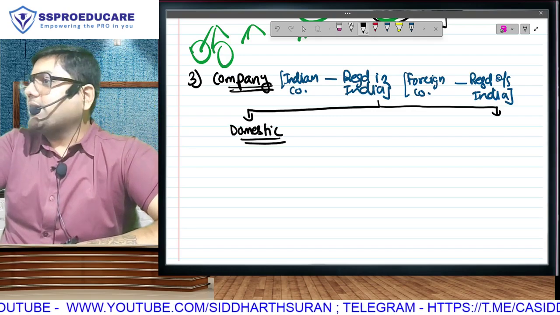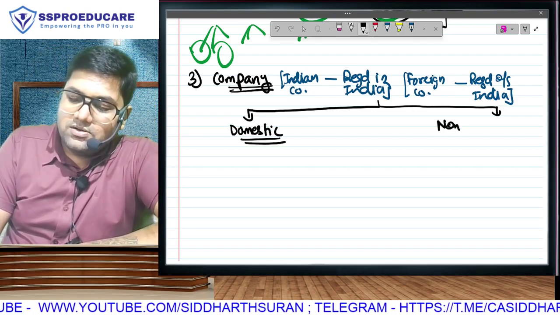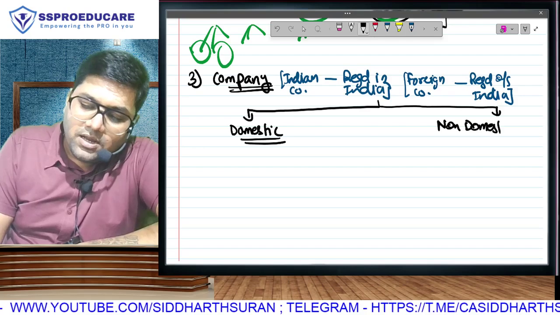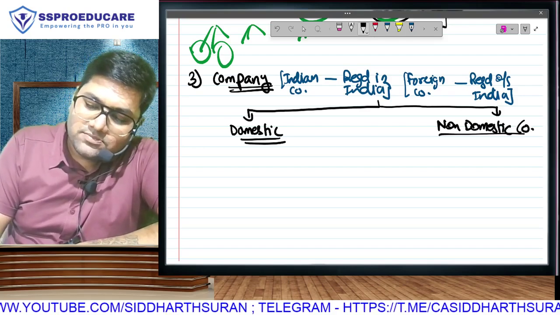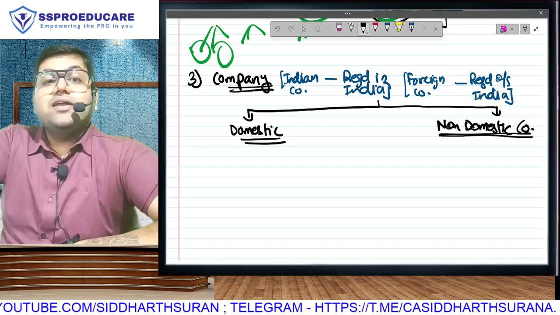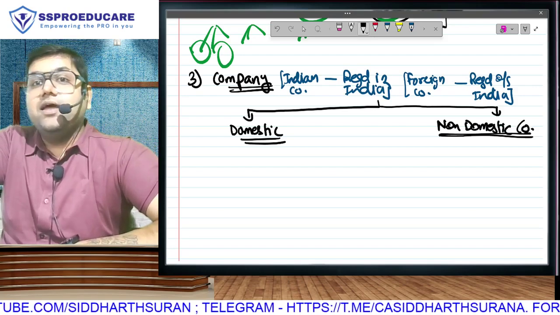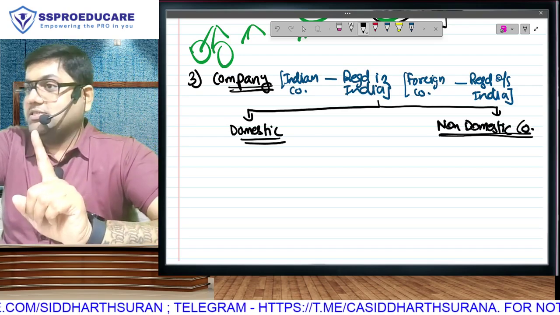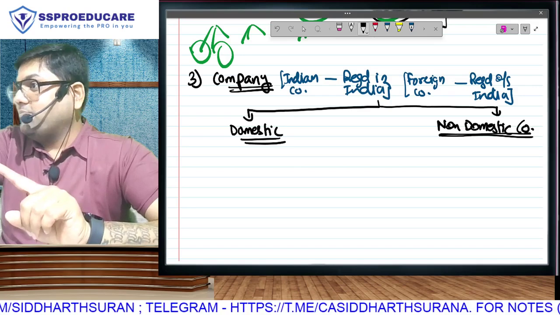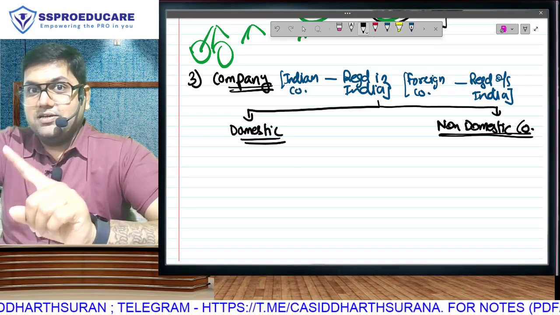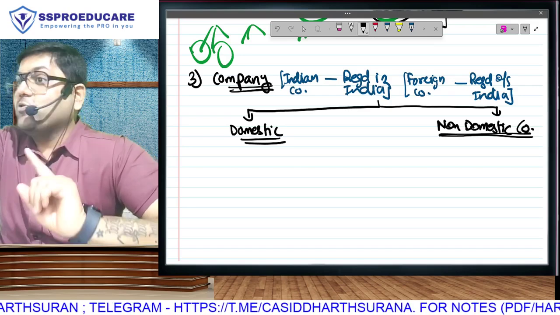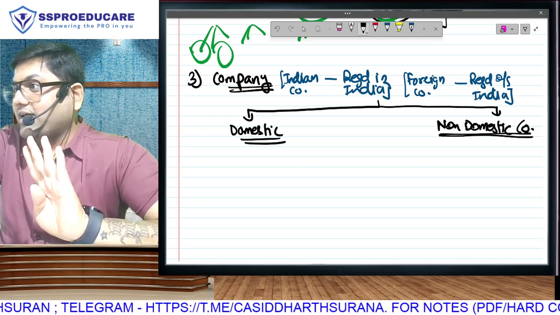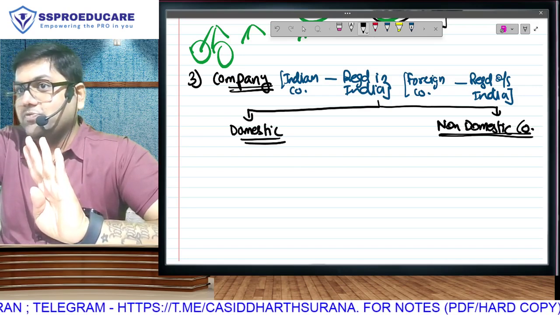There is something called domestic company and there is something called... now, people outside this classroom... last time when I asked who has a chartered accountant in the family and you said mummy papa, don't do this. But anybody who said other than mummy papa, like brother, sister, friends, cousins, then you can do what I will now tell you. Don't try this stunt in front of your parents. Two tight slaps you will get.